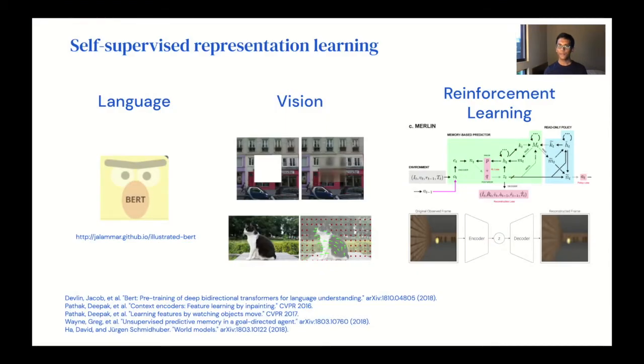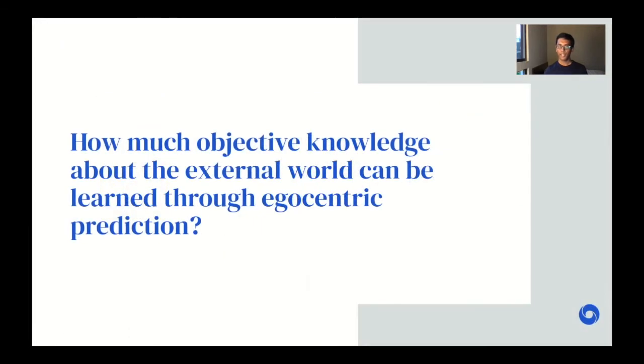It's clear that we have made amazing progress in self-supervised representation learning over the past few years, spanning tasks across language, vision, reinforcement learning, and so on. In this work, we are specifically interested in self-supervised learning methods in reinforcement learning involving egocentric forward prediction, that is, predicting what future observations are going to look like. Specifically, our motivating question is how much objective or factual knowledge about the environment can an agent learn purely through egocentric forward prediction?